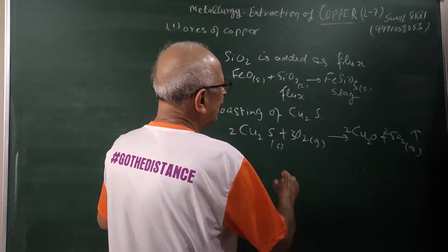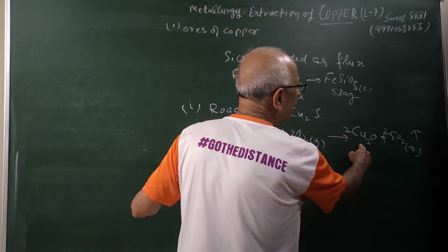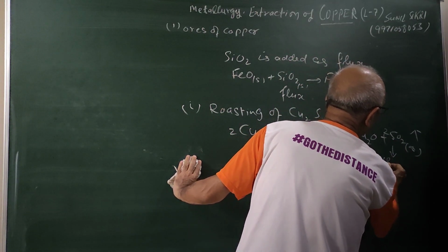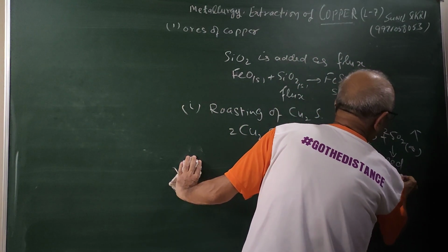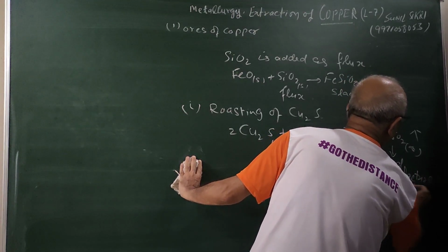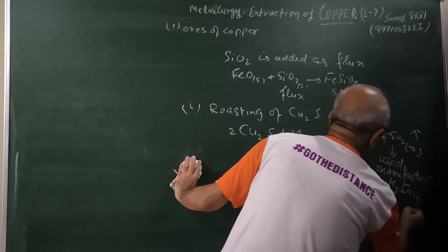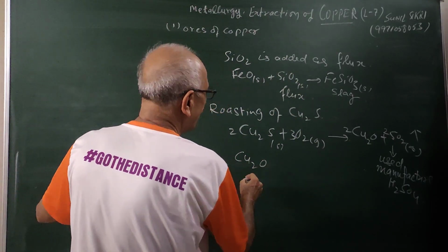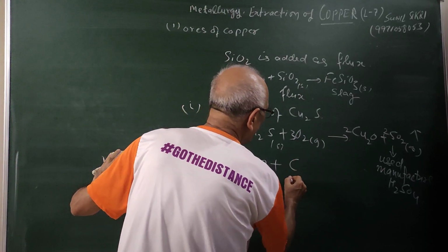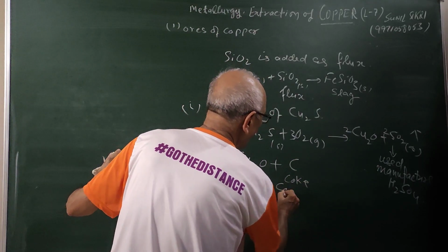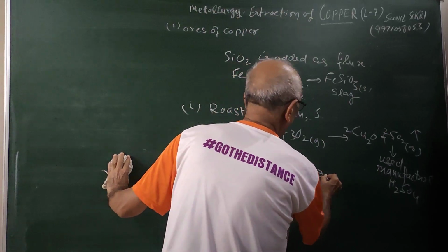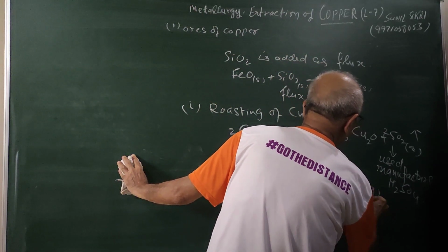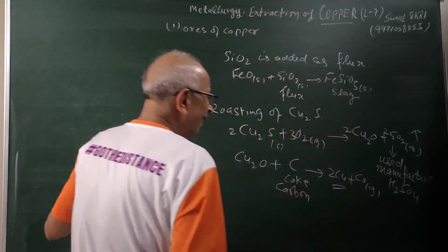So what is happening, students? We are getting oxide of copper, Cu2O. The sulfur dioxide produced can be used for the manufacture of H2SO4. Now Cu2O can be easily reduced by coke or carbon. So the result of this is that here you are getting copper, students.